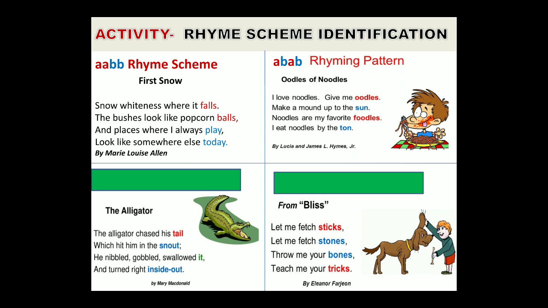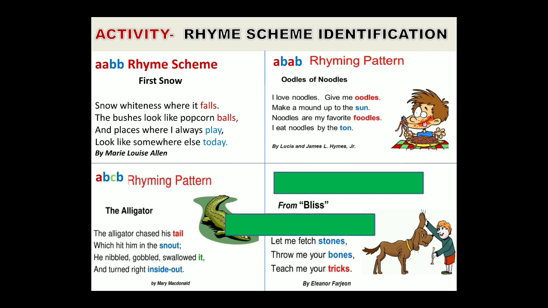Next we are left with one line, line 3. It rhymes with no other line in the stanza. So we will provide the next letter to it, that is C. So the rhyming scheme of the poem will be A, B, C, B. A, B, C, B. Next we have a stanza from Bliss.